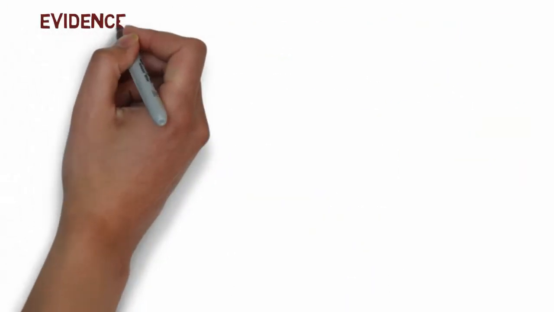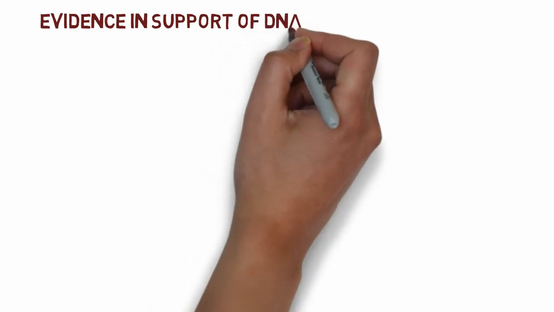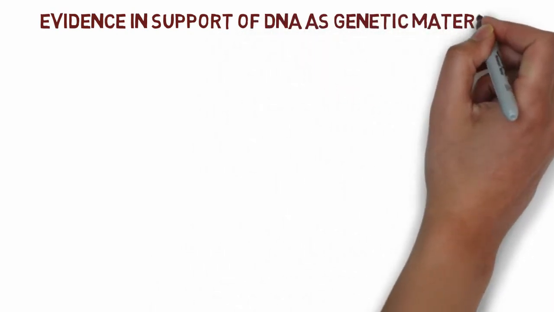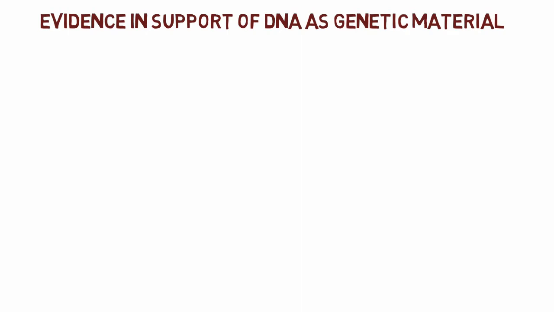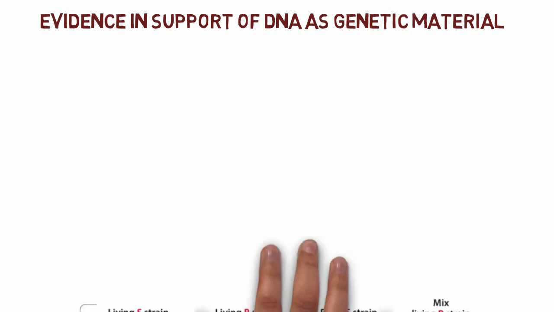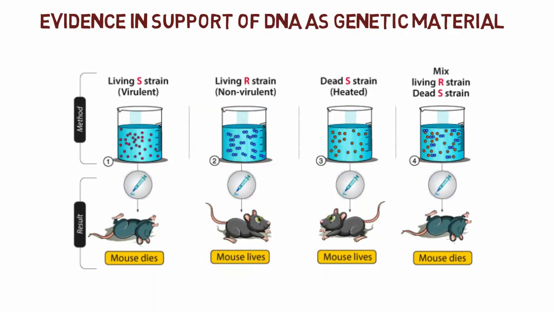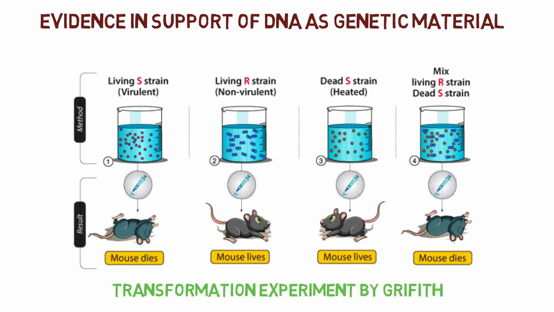Whenever we are discussing genetics, we should consider the transmission of genetic material from one generation to another. Right now on your screen there is evidence that supports DNA as genetic material. It is the experiment made by Griffith and is known as transformation, where living non-virulent R strain causes the death of a mouse by getting the DNA from the dead S strain of Diplococcus pneumoniae.